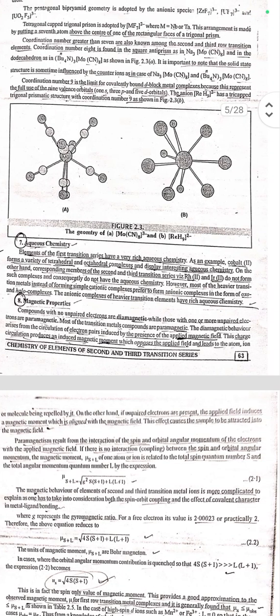Next is aqueous chemistry. Elements of the first transition series have a very rich aqueous chemistry. As an example, cobalt(II) forms a variety of tetrahedral and octahedral complexes and displays interesting aqueous chemistry. On the other hand, the corresponding members of the second and third transition series, that is rhodium and iridium, do not form such complexes and consequently do not have the aqueous chemistry. However, most of the heavy transition metals, instead of forming simple cationic complexes, prefer to form anionic complexes in the forms of oxo and halo compounds. The anionic complexes of heavier metals have very rich aqueous chemistry.